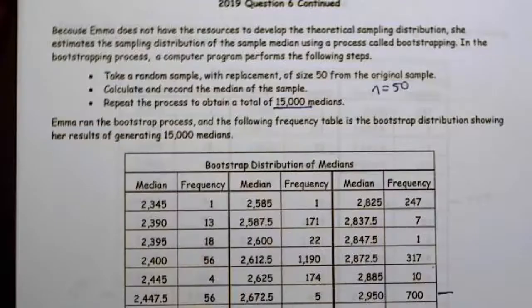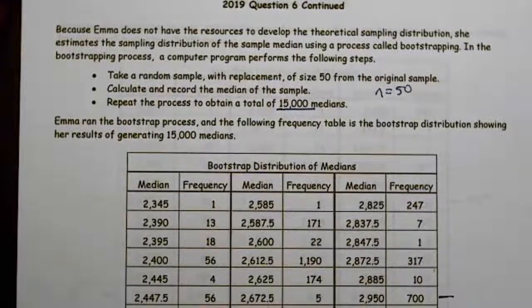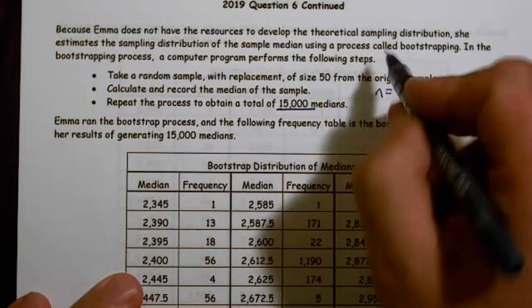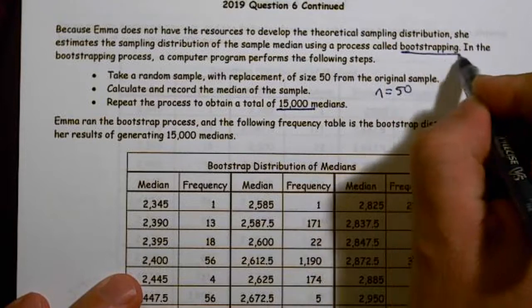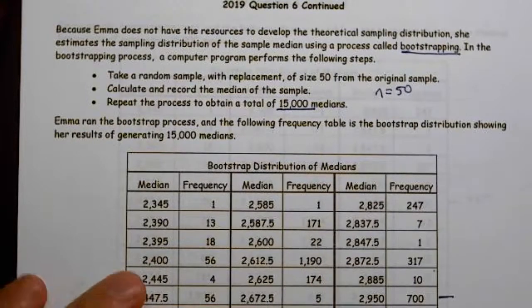It's a long problem. Because Emma does not have resources to develop the theoretical sampling distribution, she estimates the sampling distribution of the sample median using a process called bootstrapping. Once again, this is not something we teach in introductory statistics. It's not part of AP statistics, so this is new, never seen it before. My wife actually uses it at her work because she models distributions for catastrophic events. So it's done quite frequently in the business world, but it's not part of this course. It's going to be at the next level.